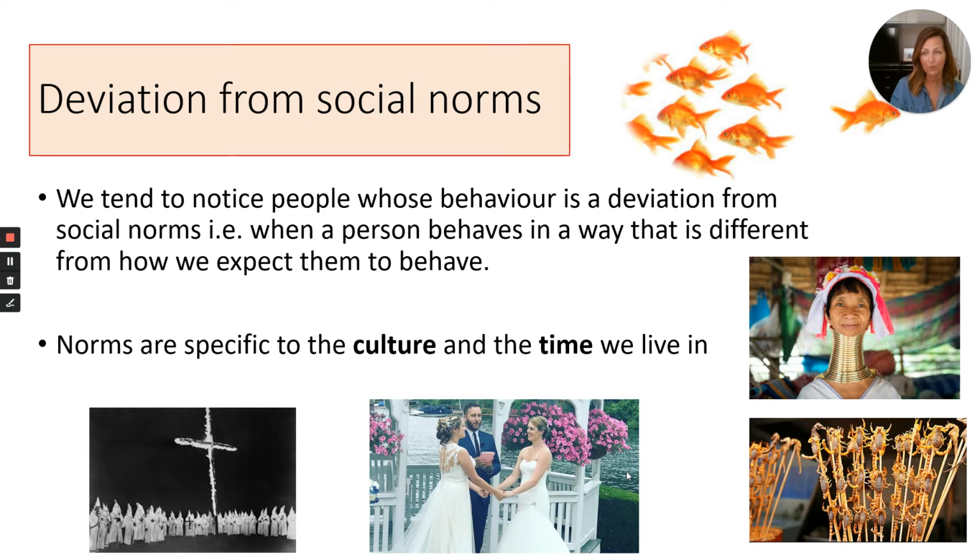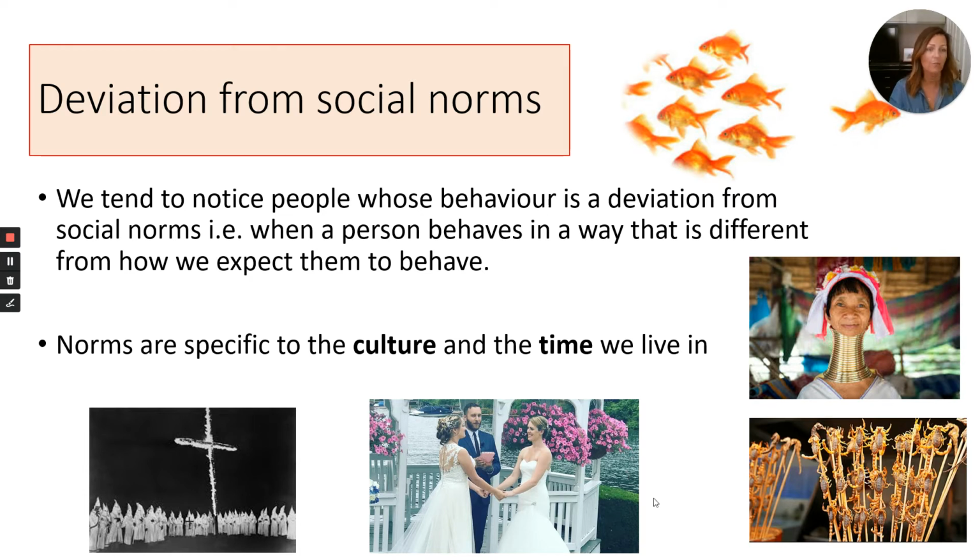But there's something to remember about social norms, and that is that they are specific to the culture and the time that we live in. It's really important to remember this, because some things that we consider to be completely normal in our culture are considered abnormal in another culture, and vice versa.